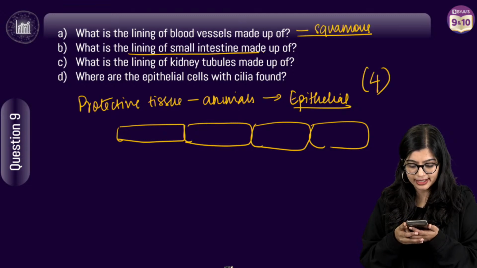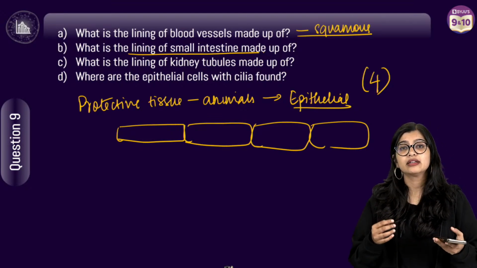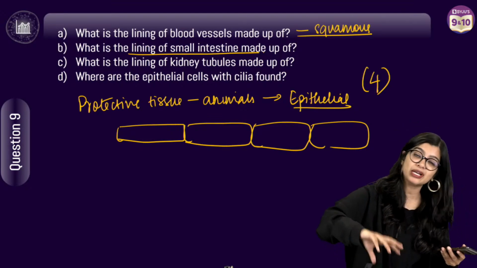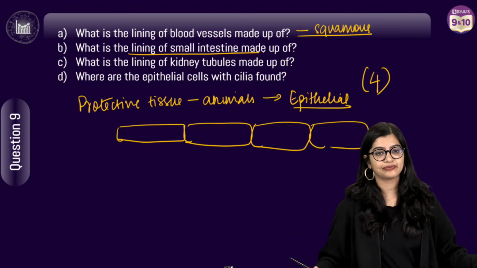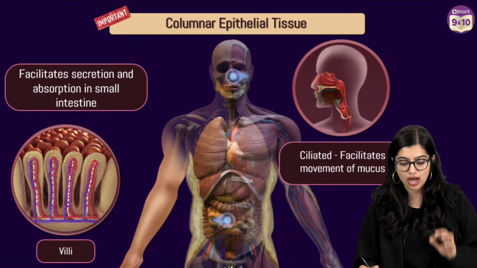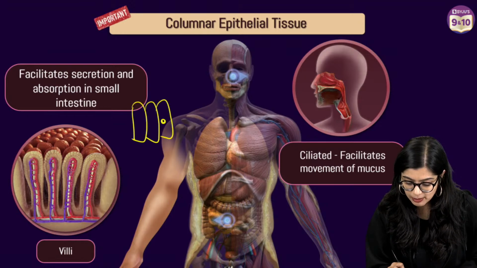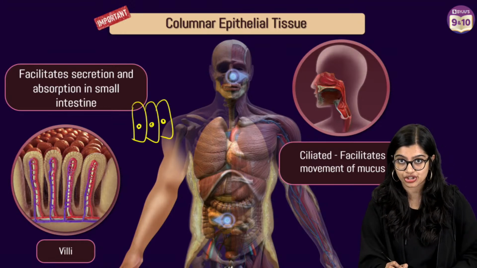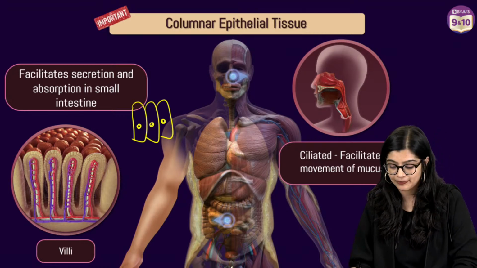Ma'am, does meristematic tissue produce all types of cell in plants like permanent tissue or replicate itself? It replicates itself and eventually when it's time for differentiation, it makes up the other permanent tissues. So both. Very good. So we know that inner lining of small intestine is made up of columnar cells, which are pillar shaped cells, and we know that it also facilitates absorption. Yes?